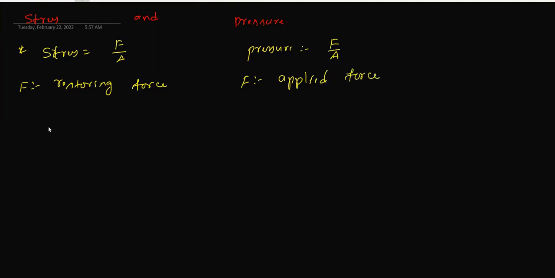Here stress is a tensor quantity, and pressure is a scalar quantity.